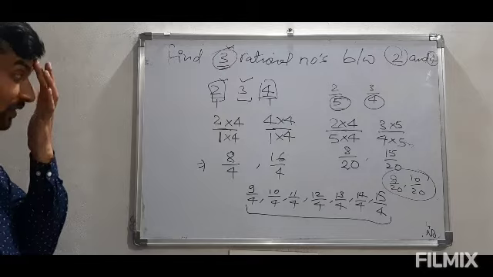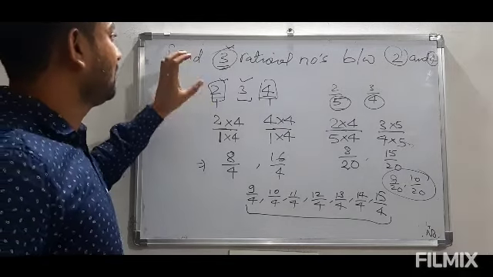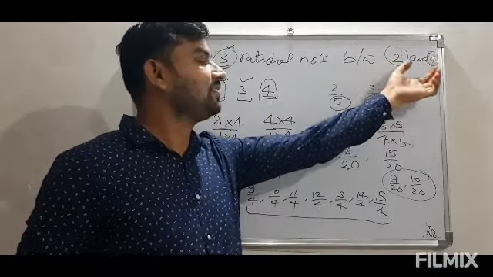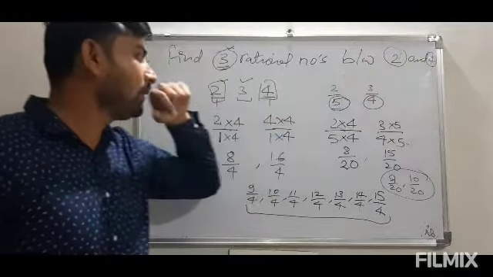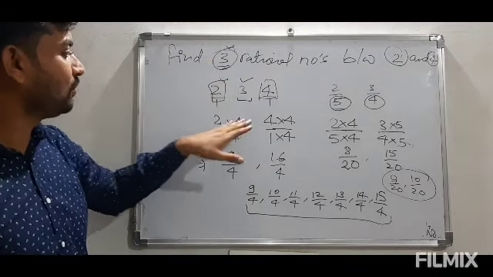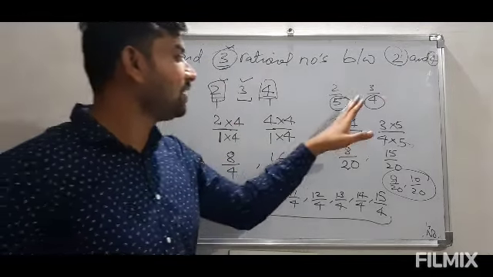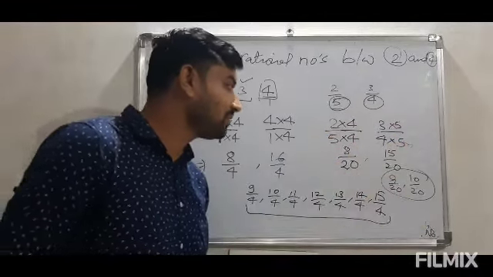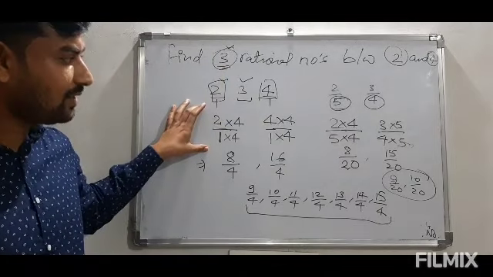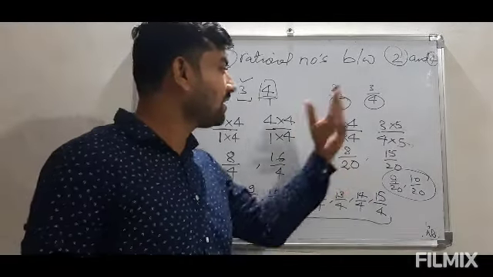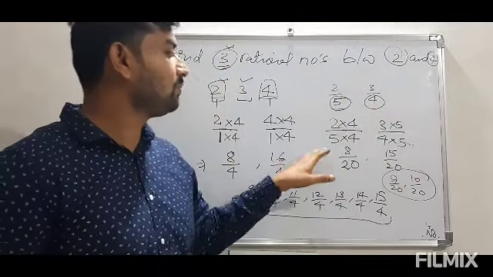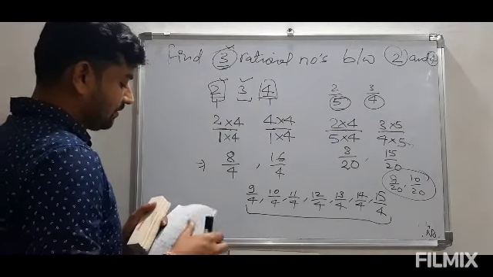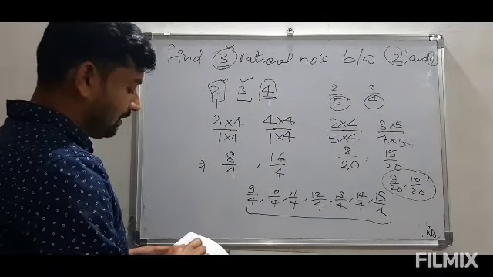So if I summarize this, if we have simple numbers with the same denominator as we get integers, then we can simply write 2 upon 1 or 4 upon 1. Then we have to find out 3 numbers, so we have to multiply by 4. Here, without any multiplication, we are able to find out 2 numbers in between. So we have not gone for this step, but if required, we can again multiply by the same integer in both the numbers.